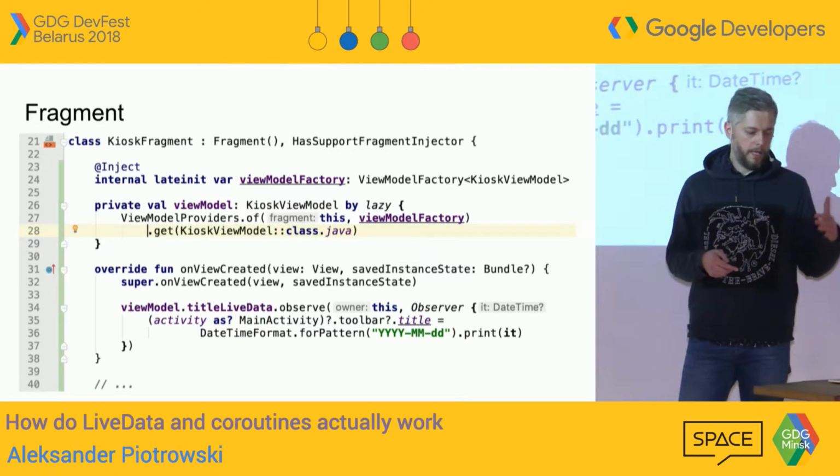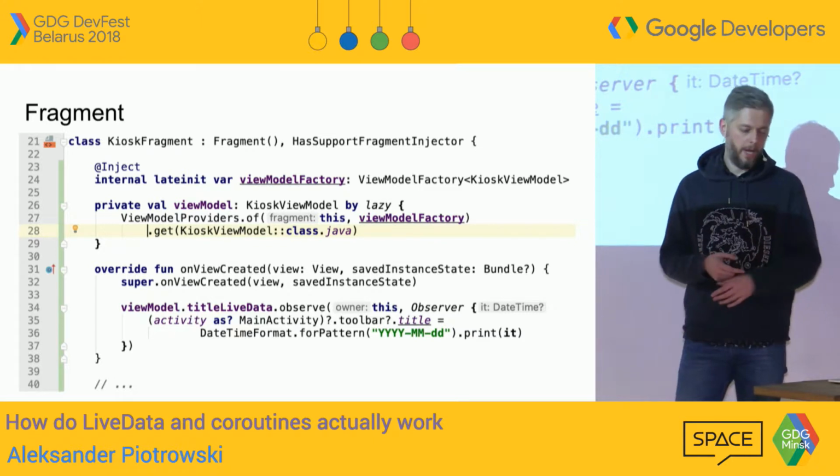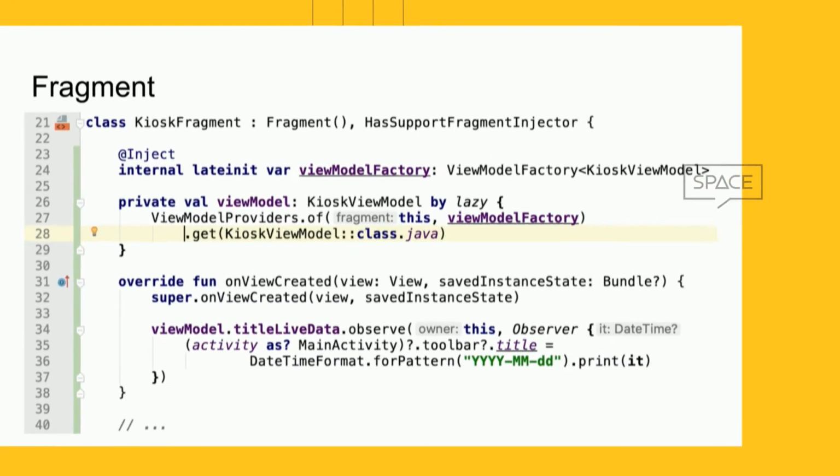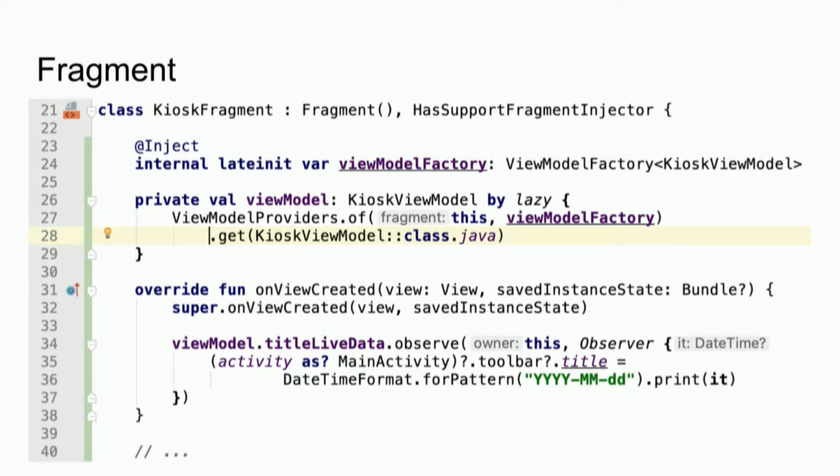So this is a sample application, and in this application I'm using LiveData. It's a fragment. As you can see, the important bit is here at the end. So we have a view model. It could be a presenter. We have title LiveData, so we'll talk about this guy in here. And we observe that LiveData with someone called owner, which is this. As you may know, that's a fragment. So this is a fragment, right?